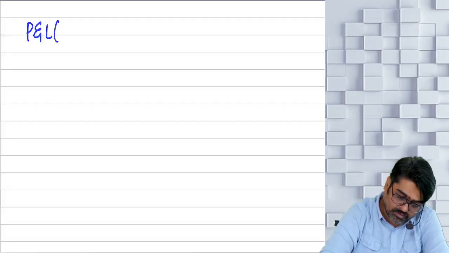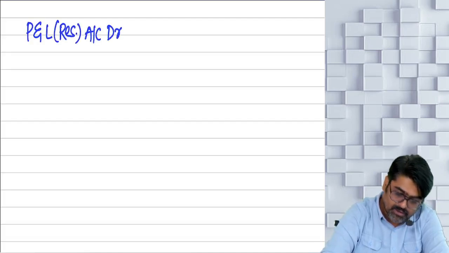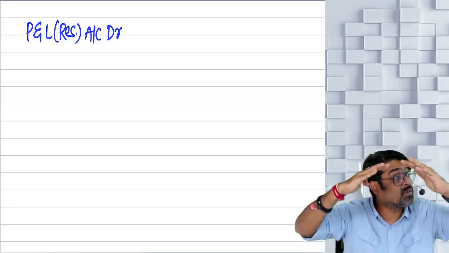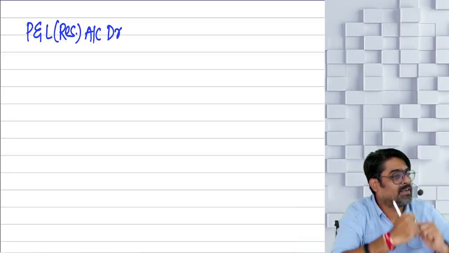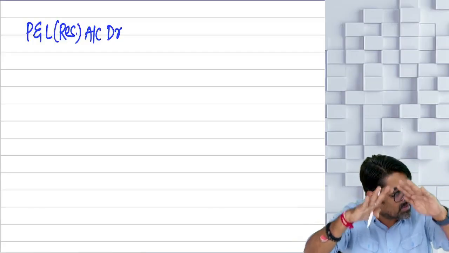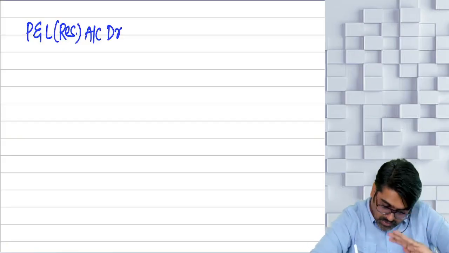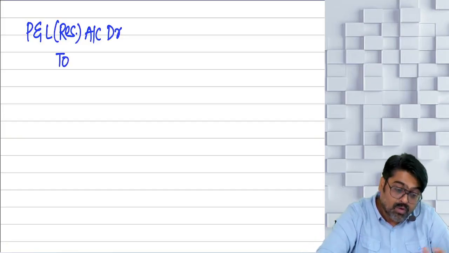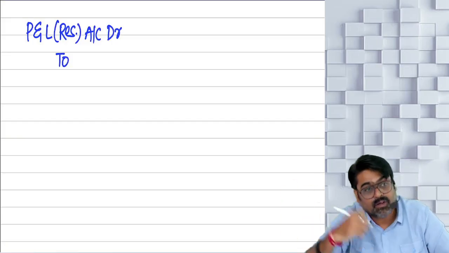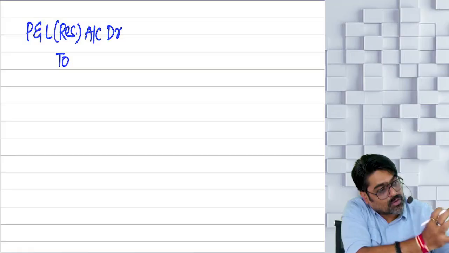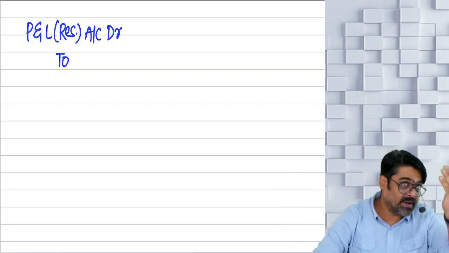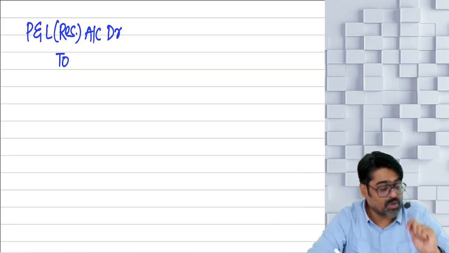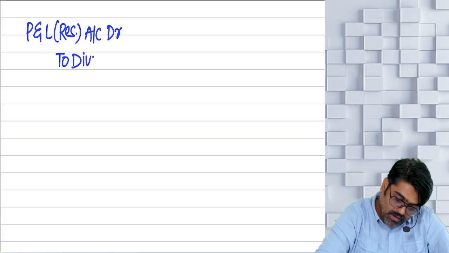P&L means reserves, no? Yes or no? Reserves account, debit. So whenever you debit the reserves, reserves are getting down. Crediting the reserves means reserves are increasing. Whenever you debit the reserves, reserves are going down. So reserves are going down, and where are you apportioning these reserves? For payment of dividend. So this much amount of reserves I am allocating for dividend. Understanding? So debit the P&L, debit the reserve to dividend account.